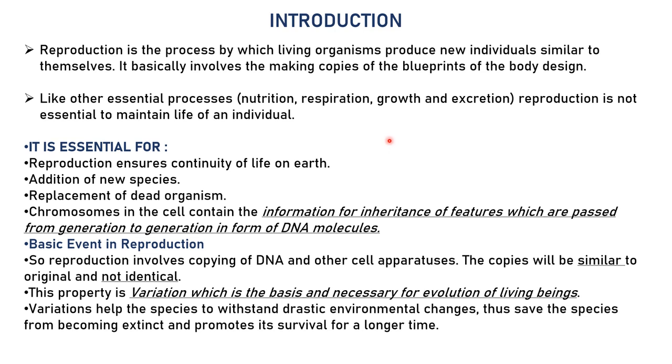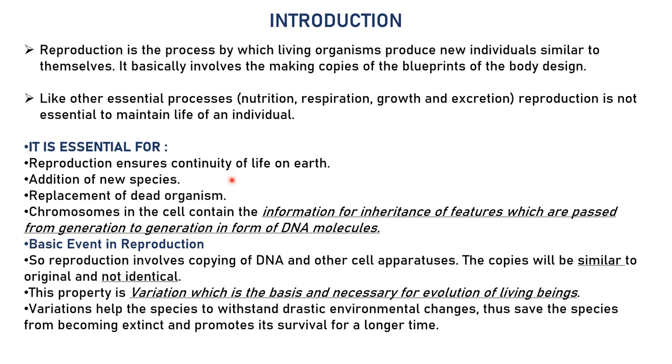Clear, students? So reproduction is essential to ensure continuity of life on earth, right? Because of reproduction, life continues on earth. Then we have new types of species added to the pre-existing species. How is it possible?